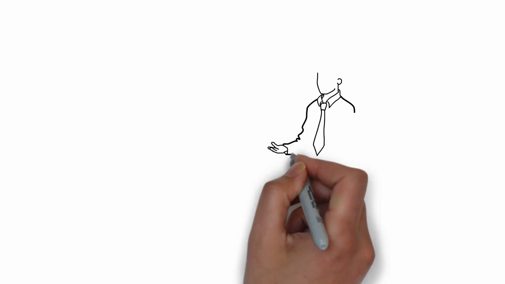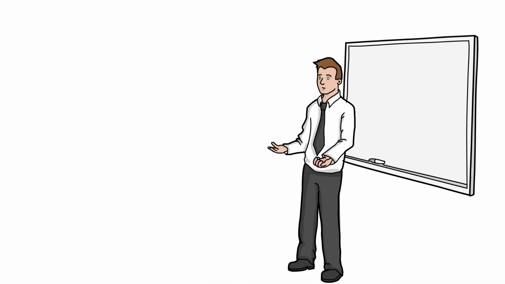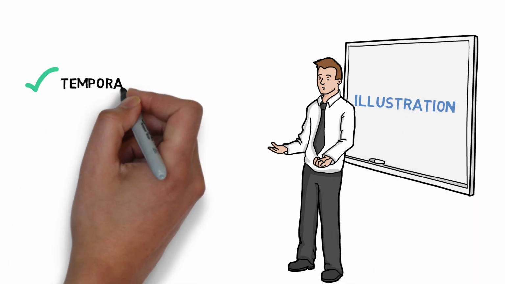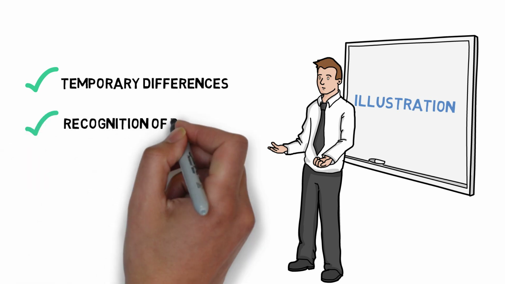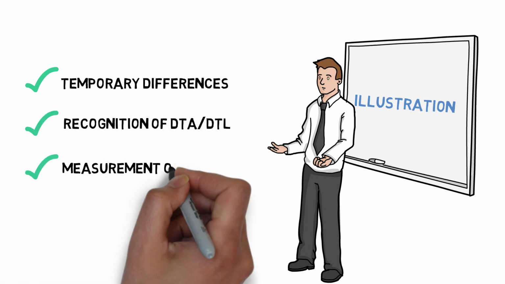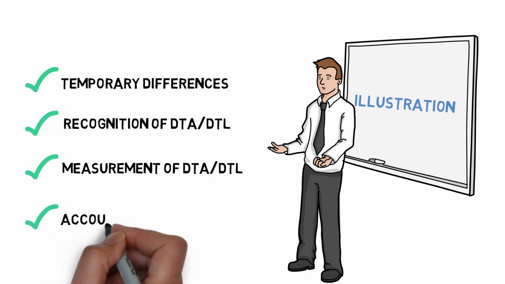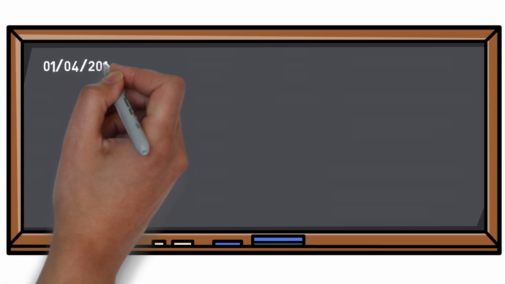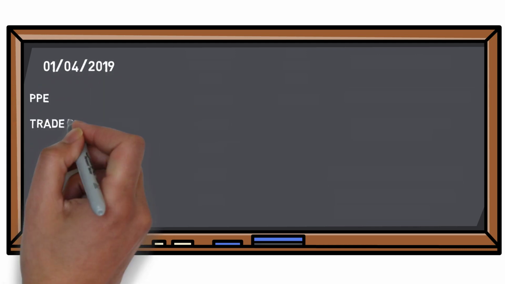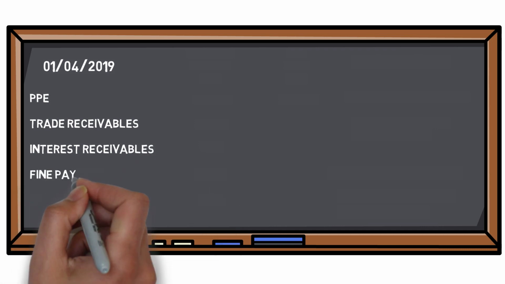Now I'll show you an illustration which will cover all the concepts discussed so far. This is the situation of assets and liabilities on 1st April 2019.